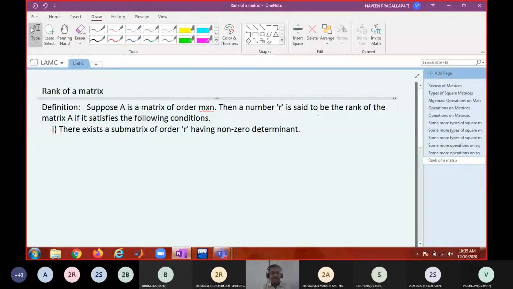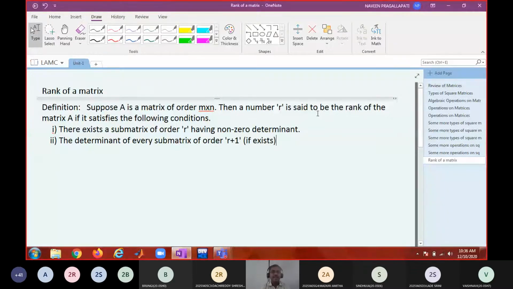What is the next condition? Second condition: the determinant of every submatrix of order R plus 1, if it exists, because we don't know whether R plus 1 order exists or not.